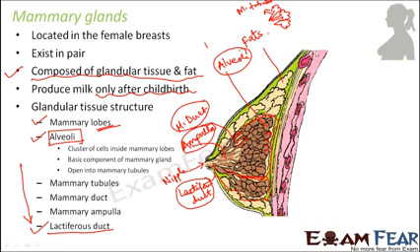Towards the back side of the mammary gland, you can see this pink colored structure, which is nothing but the chest wall, because you need some support at the back side, so that the breast can get a strong base. So this is the chest wall, and these parts which you see here are nothing but the ribs. This forms the backbone of the breast, and here you have mostly fats and glandular tissues.